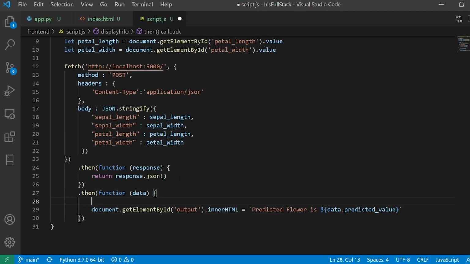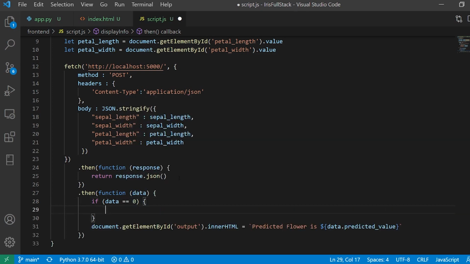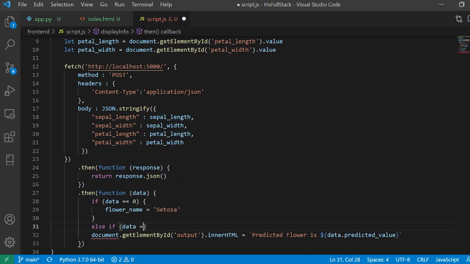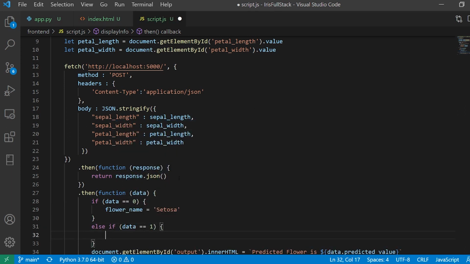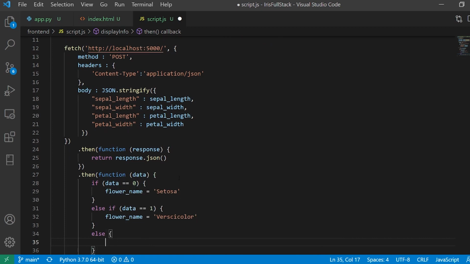So what I'll do, I'll say if data is equal to 0, flower name is equal to Setosa. Else if data is equal to 1, flower name is equal to versicolor. Else it is going to be Virginica. So flower name is equal to Virginica.